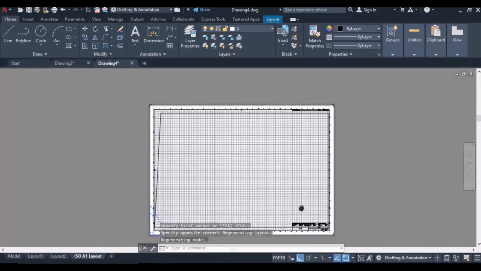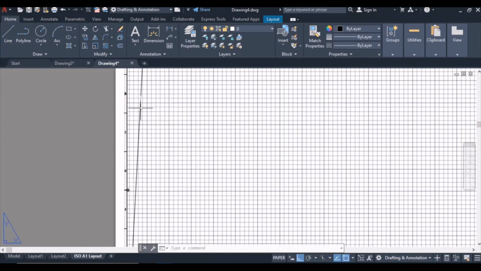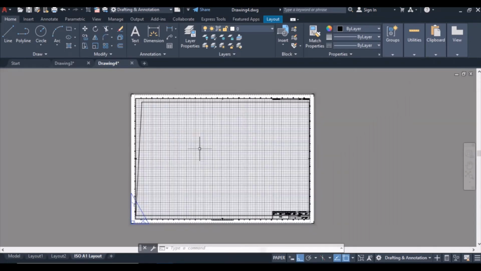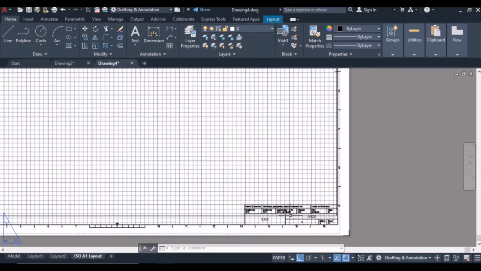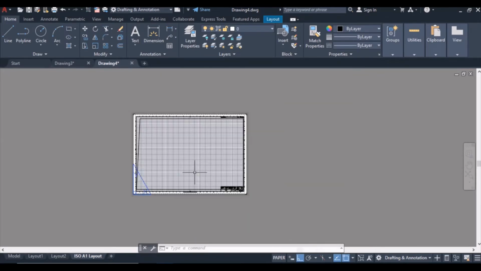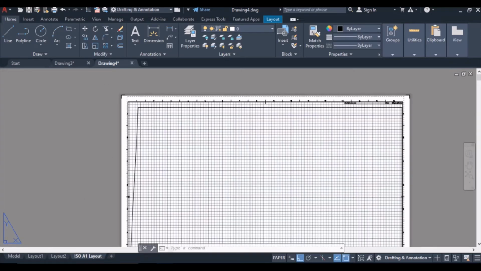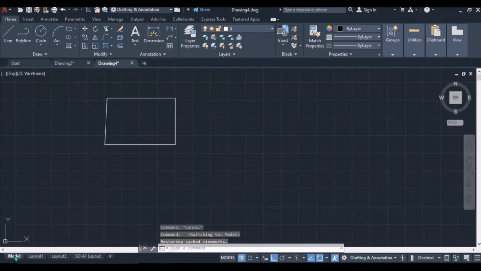Our item is very large, you see it's here. So for us to get a good picture of the item that will be seen here, we'll have to set the limits of this workspace. After setting the limits, we'll set the units that we are using.